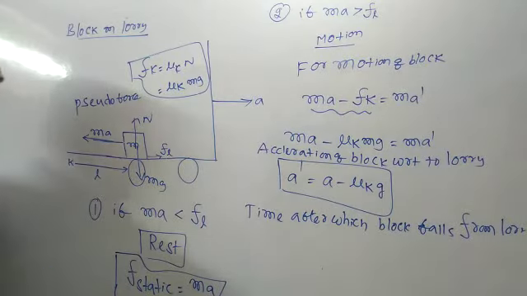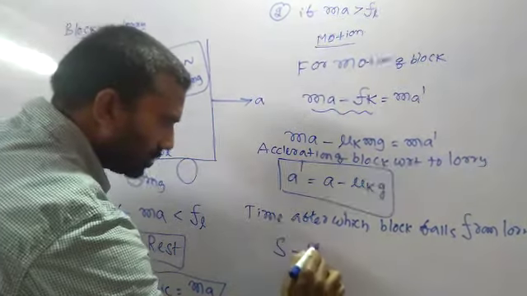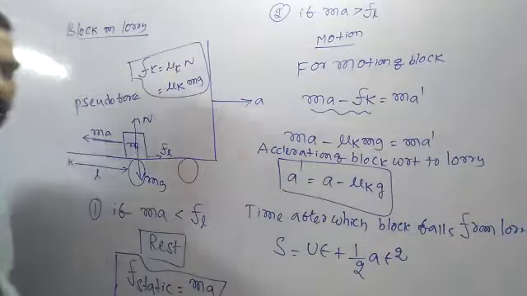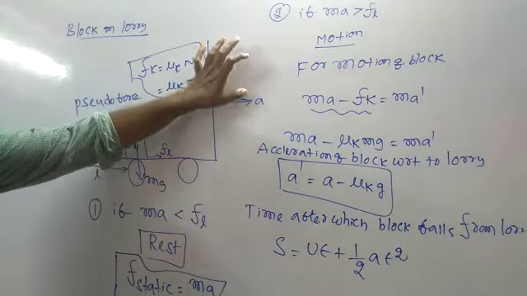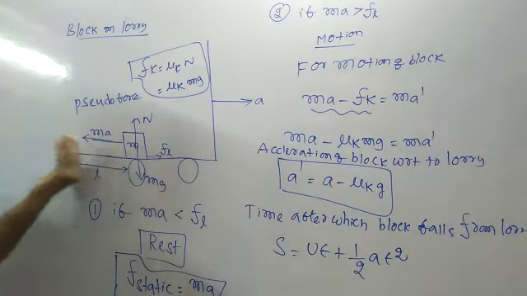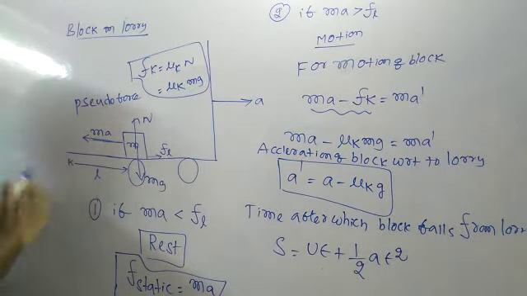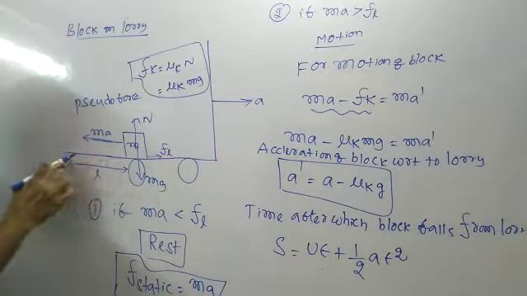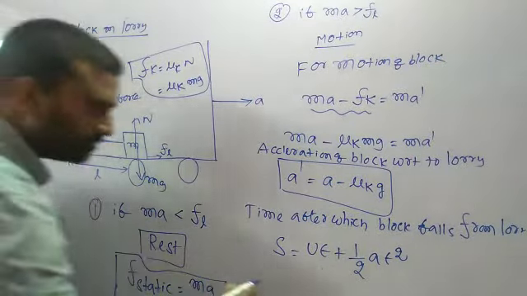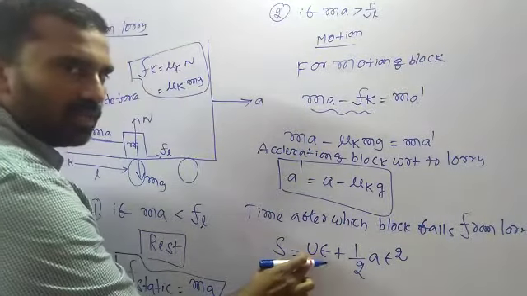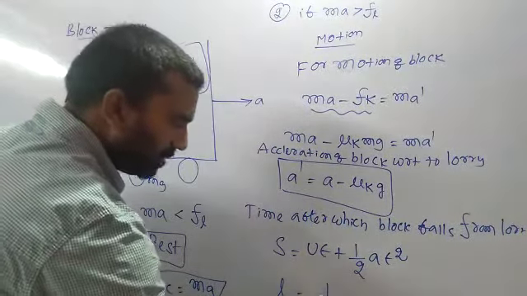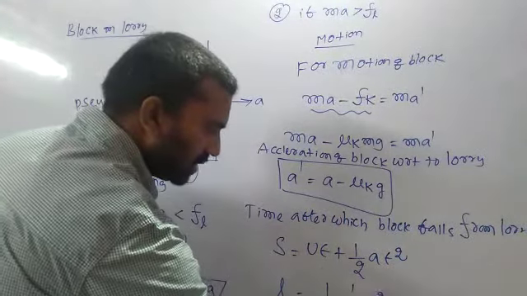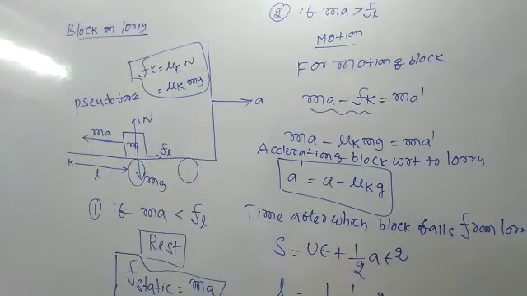Now apply the equation s equals ut plus half a t squared. In this condition the block is moving opposite to the lorry. Before leaving the lorry, what distance is traveled by the block? The distance traveled is L. L is equal to u t plus half a t squared. What is the initial velocity of the block? 0. So 0 into t is 0. Half into the acceleration of the block, a dash, into t squared. L equals half a dash t squared.